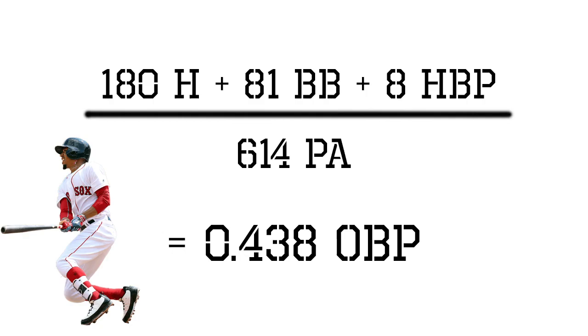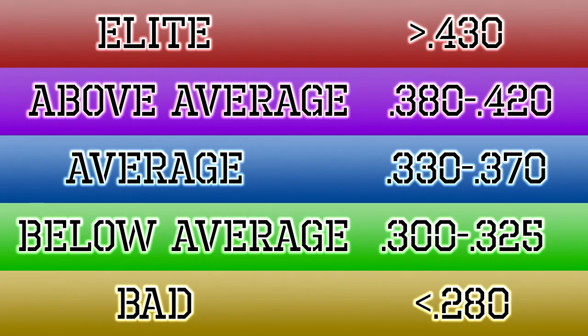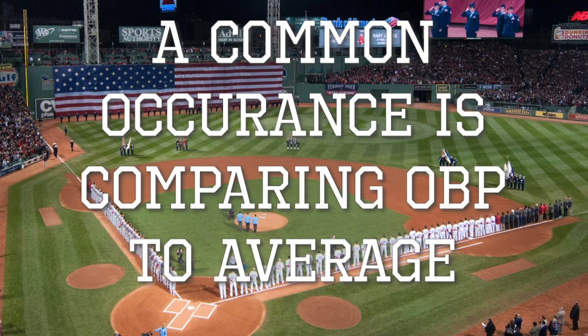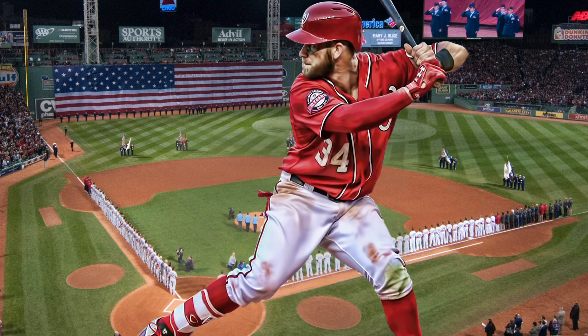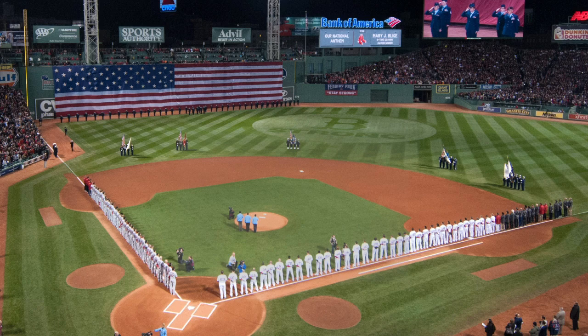And as we did with average, let us see where that stacks up against the MLB. Oh look, he's the lead again. But actually, Mike Trout led the league in OBP this year, but there's no surprise there. A common occurrence you probably will see is comparing OBP to average. So if their OBP is closer to their batting average, like JD Martinez, that means they do not walk a lot. But like Bryce Harper, it's far away, which means they get on base other ways and could be just as valuable. But, like batting average, a bloop single counts as much as a home run, so maybe not the best choice of seeing how good a batter really is.